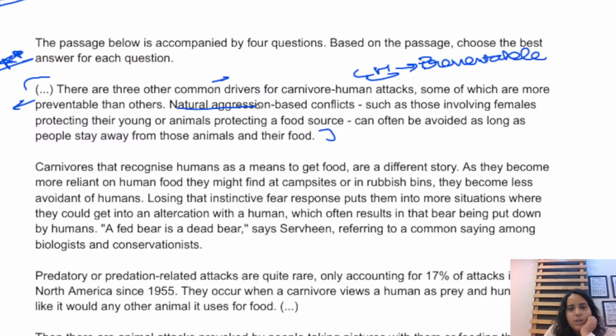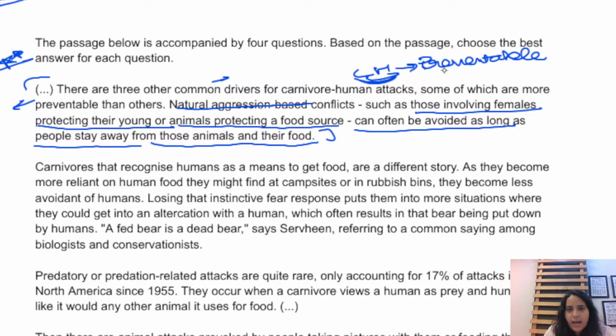Now, natural aggression based conflicts, such as those involving females protecting their young or animals protecting a food source, can often be avoided as long as people can stay away from those animals and their food. Alright, so in human carnivore attack, the kind of attacks that are preventable would be included under the animals, if you would just avoid going close to those animals and their food sources, right?